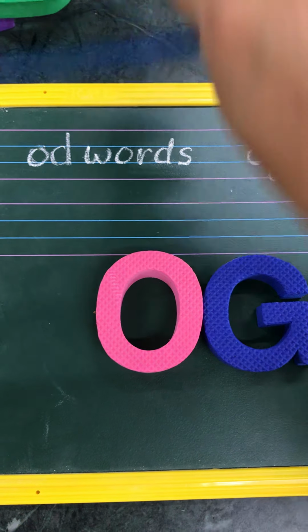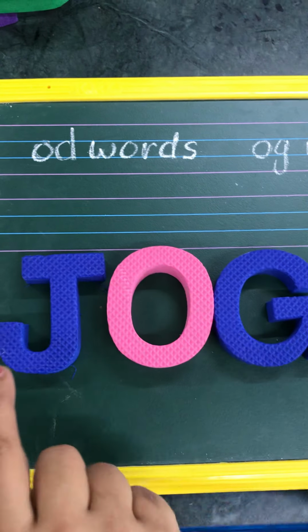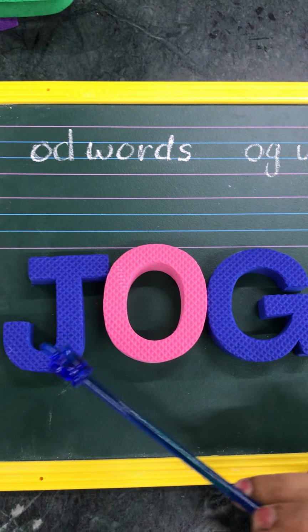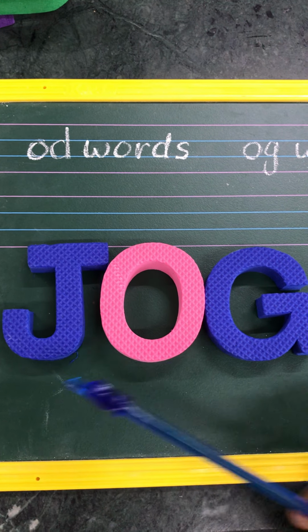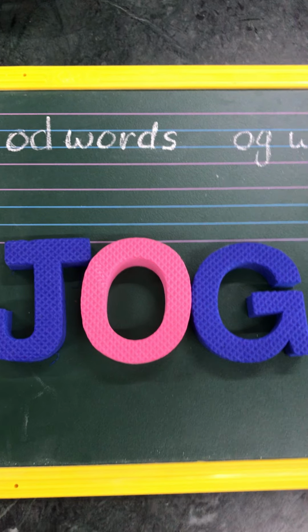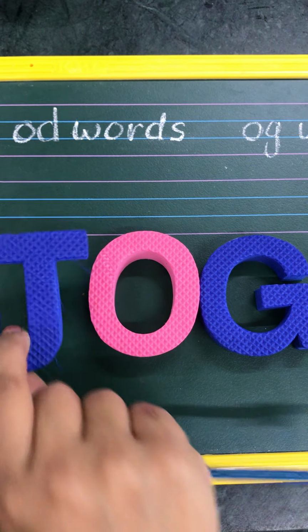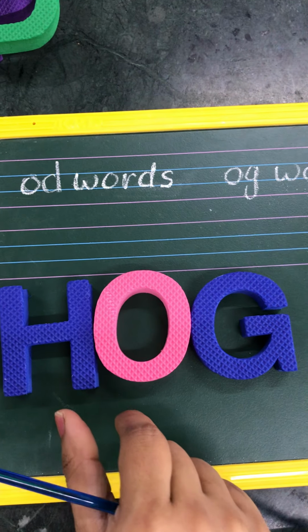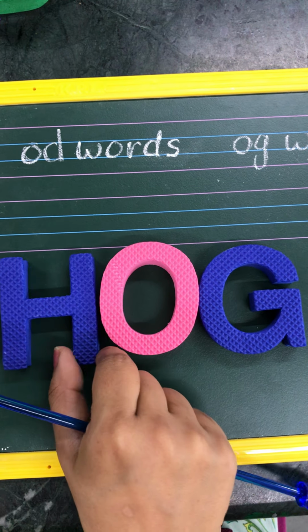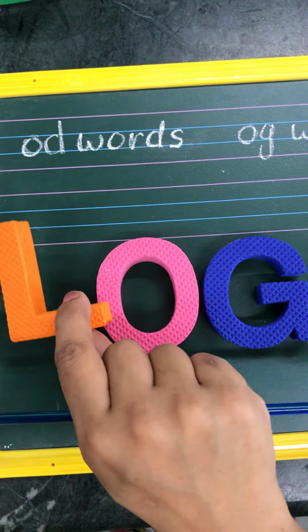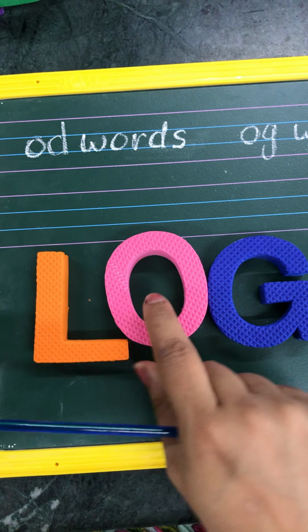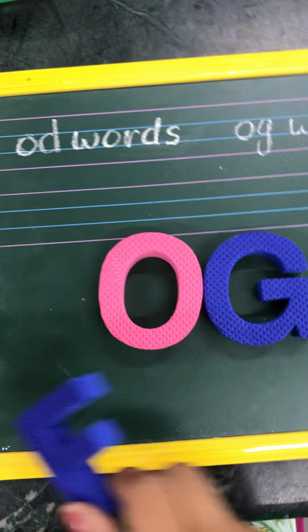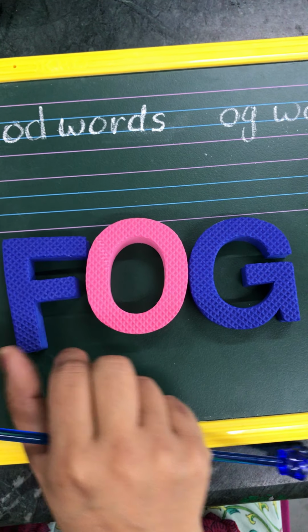Then add j to it. Then it will become j, og, jog. J, og, jog. Okay. So this is jog, hog, log, and the last one is fog.